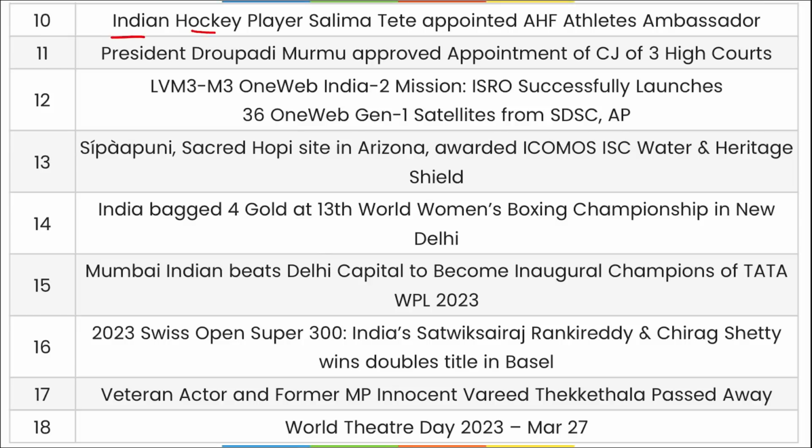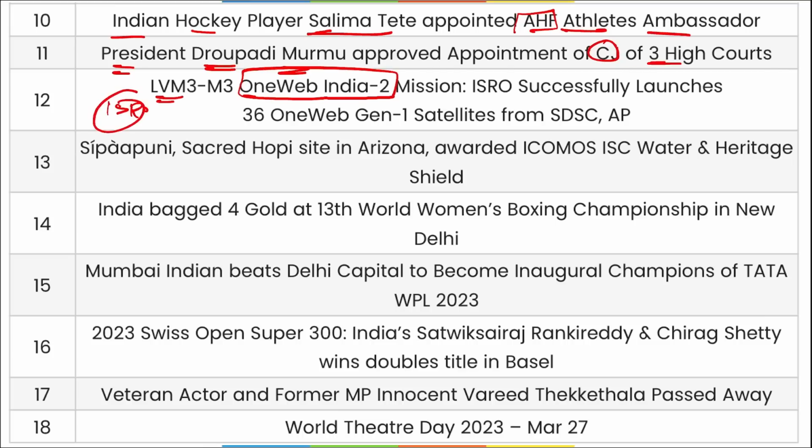Next, Indian hockey player Salima Tete appointed as the AHF Athletes Ambassador. President Draupadi Murmu has appointed 3 Chief Justices of High Courts. Then LVM3 M3 OneWeb India second mission, that is recently ISRO has launched using LVM3 36 satellites of OneWeb into space from Satish Dhawan Space Center.